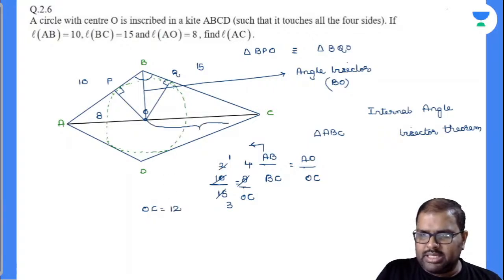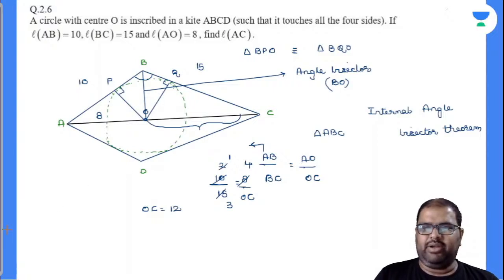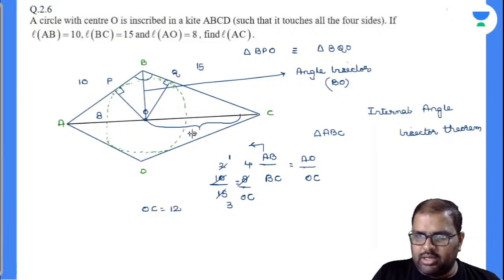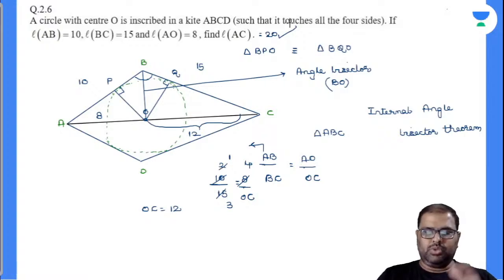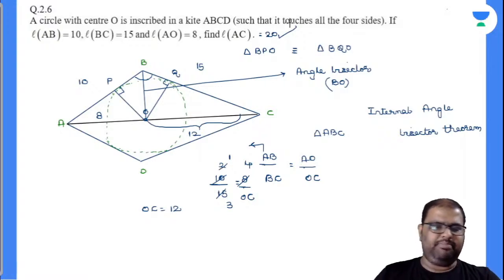And what is the question asked? 12. So AC value is nothing but equal to how much? Is it 20? It is 20. The answer there. So I have drawn the diagram and I've used the same basic property to solve the question.